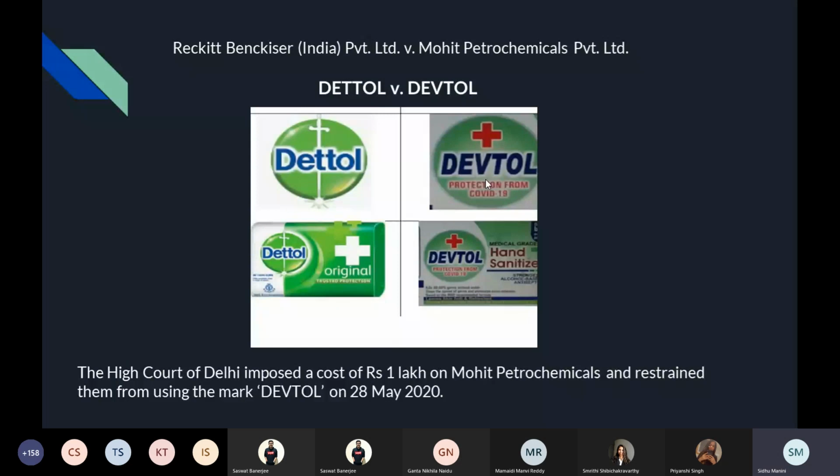The court accepted the institution of the case, and they imposed a fine of 1 lakh on Mohit Petrochemicals and restrained them from using the trademark Deftol. And all the products that were there on the shelves were all seized. So they were refused. Now, this is an example of deceptive similarity.